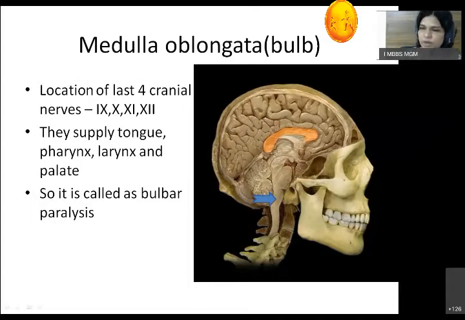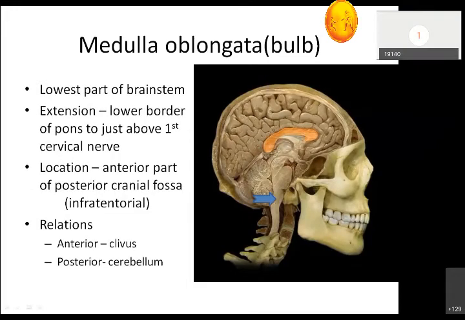So if the medulla is involved in any injury and all four cranial nerves are involved, then it is called a bulbar palsy, because the medulla resembles a bulb. So you have to remember this term. What is bulbar palsy or paralysis? That means it is involving the medulla.